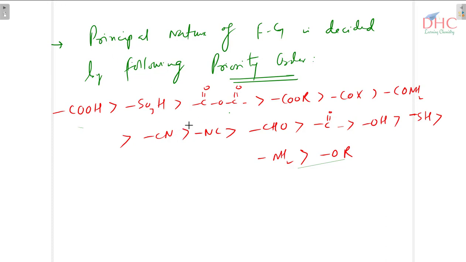Meanwhile, I should tell you one important thing, that is, how can you remember this order? We have a mnemonic for that. I have made myself a mnemonic.